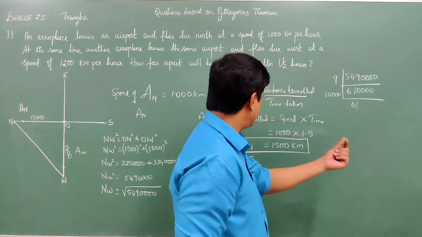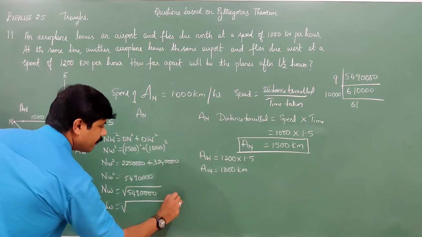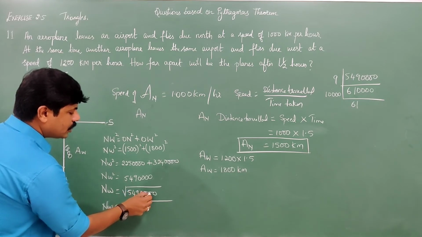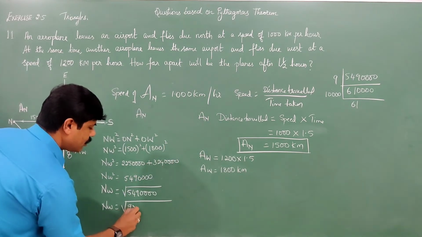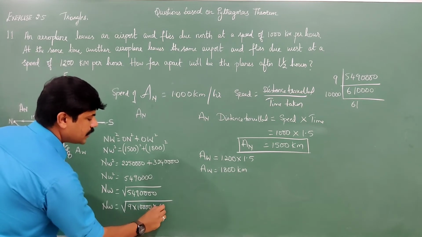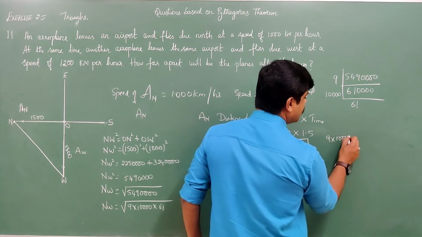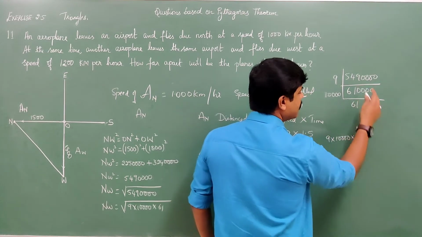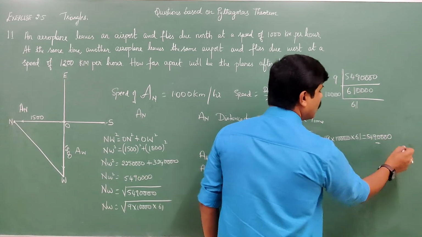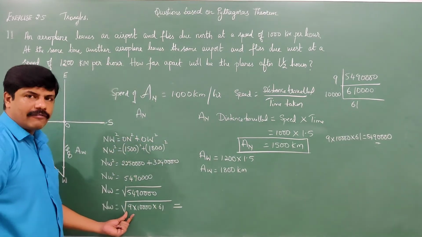So write down here: NW is equal to the square root of, in place of 54,90,000, you can write 9 into 10,000 into 61, because 9 into 10,000 into 61 equals 54,90,000.